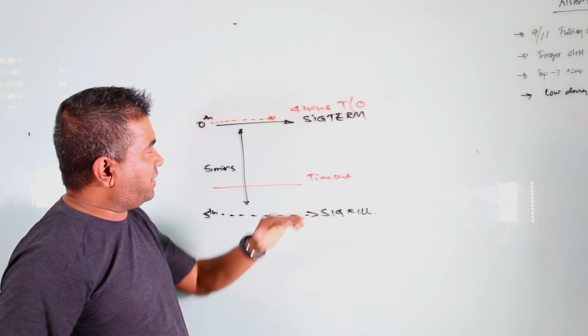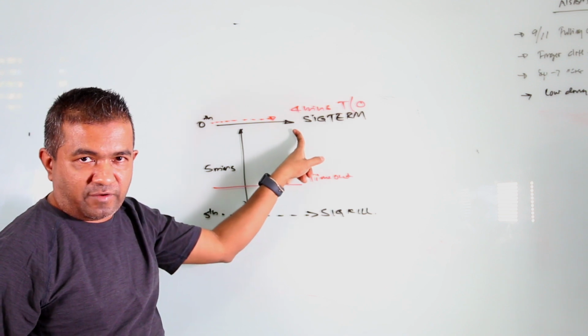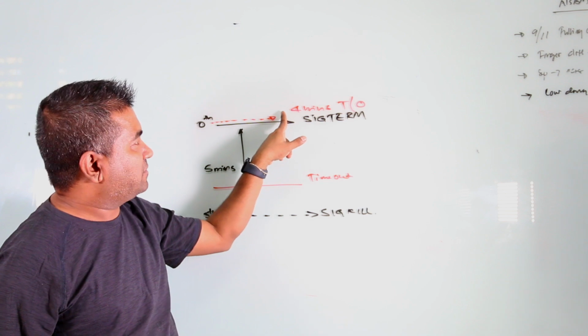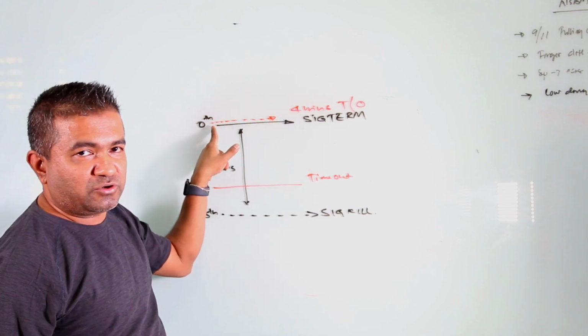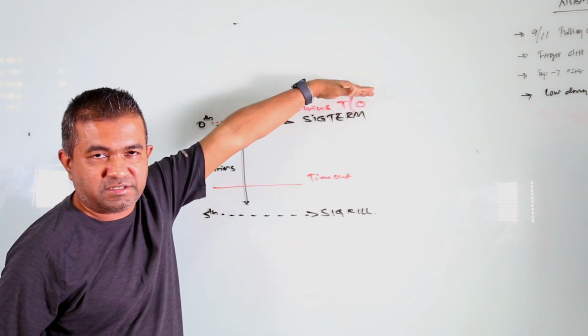Understand this very carefully. Once SIGTERM is sent, it will not send any more traffic to you. But just before the SIGTERM, you may have traffic. So just before this 0th minute, there is traffic. Now you set a 4-minute timeout for this HTTP request.